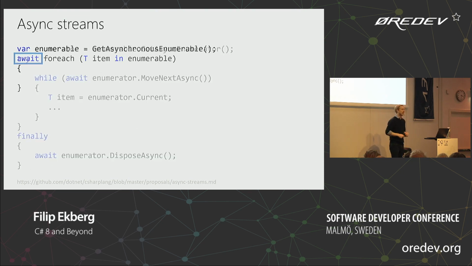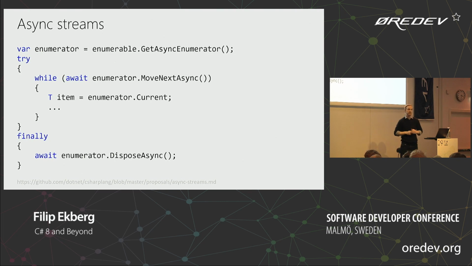So this pretty much just compiles down to an example looking like this. If you had a look at the internals of how the enumerator works, there's just a while loop, and it awaits the MoveNext method, and then gives you that item. And of course, it calls DisposeAsync in the finally block. So that's a nice addition.